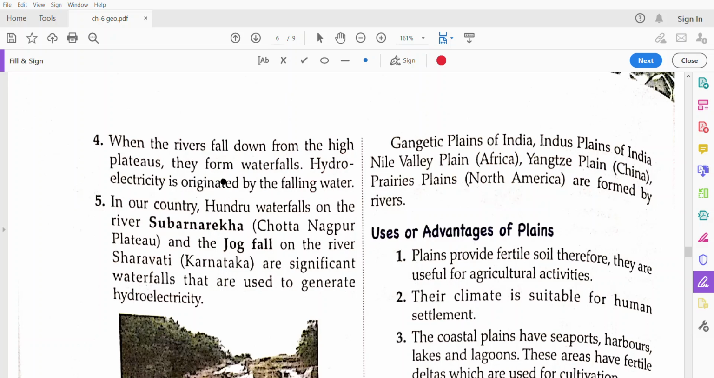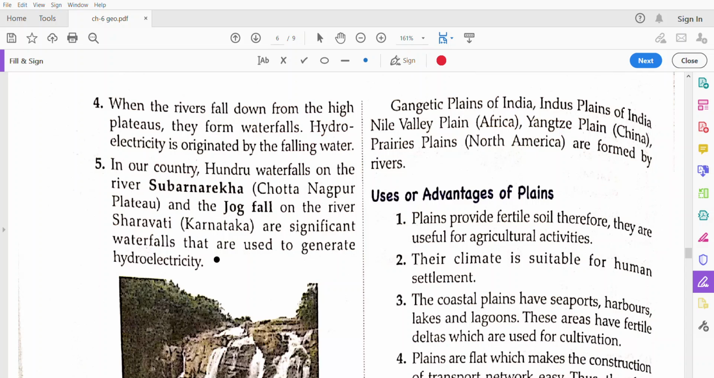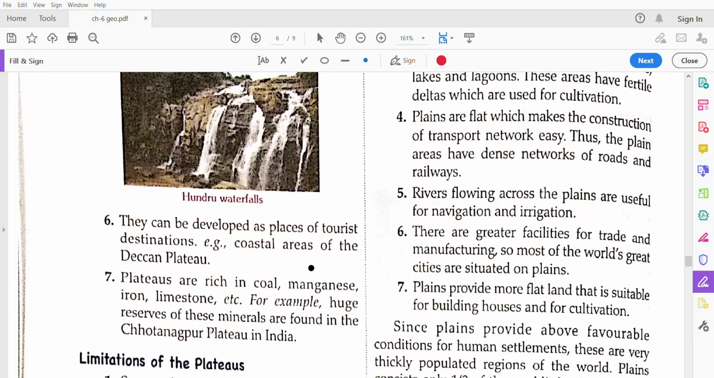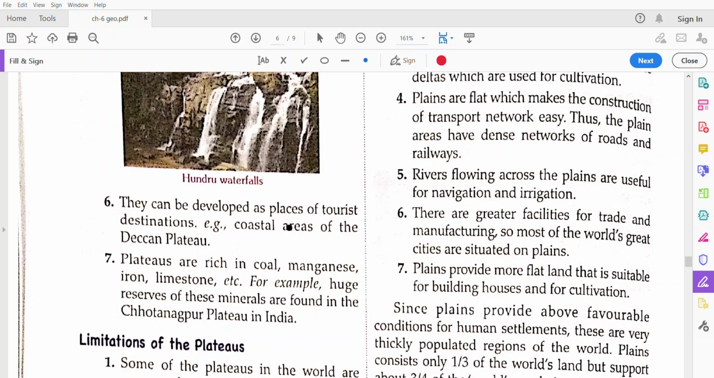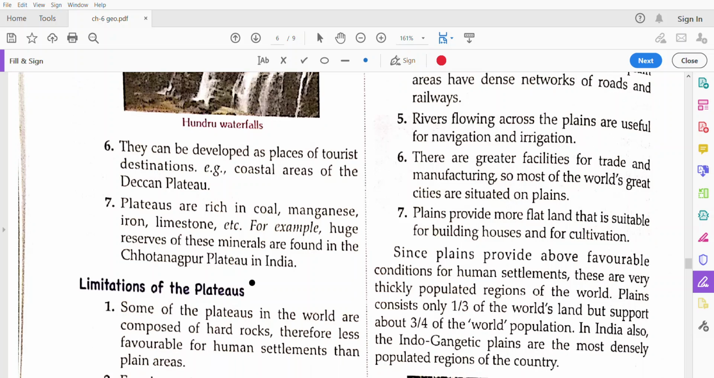And when the rivers fall from the high plateaus, hydroelectricity can also be produced at these waterfalls. In our country, Hundru Falls on the Subarnarekha in the Chota Nagpur Plateau and the Jog Falls on the river Sharavati in Karnataka are very important waterfalls for generating hydroelectricity. They can also be developed as tourist destinations, and the coastal areas of the Deccan Plateau are tourist destinations. Plateaus are also rich in coal, manganese, limestone, iron, etc.